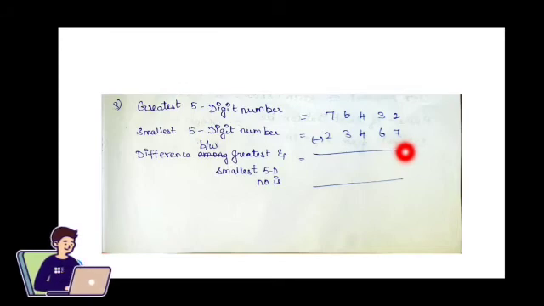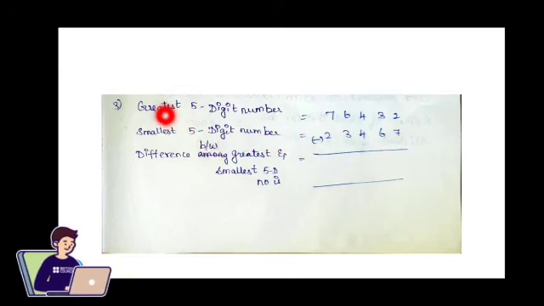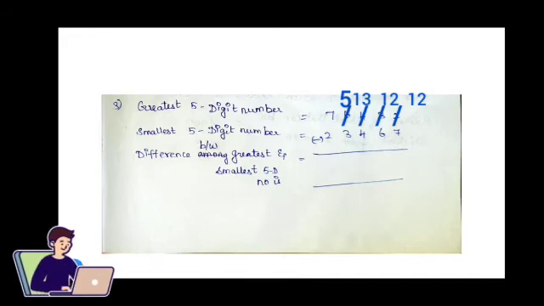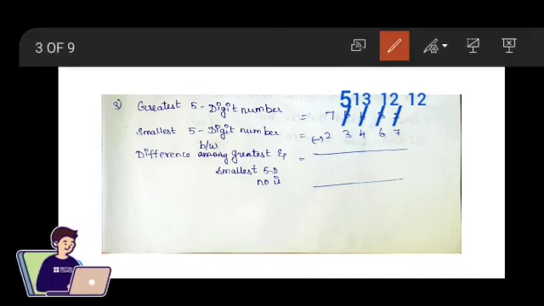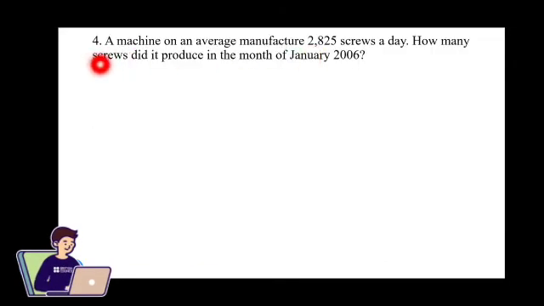So what we are going to do is find the difference between the smallest and the greatest 5-digit number, so that we get 52,965.